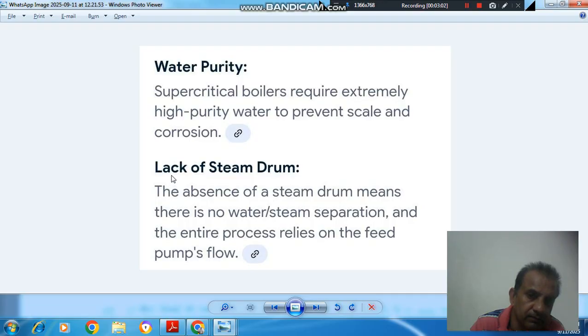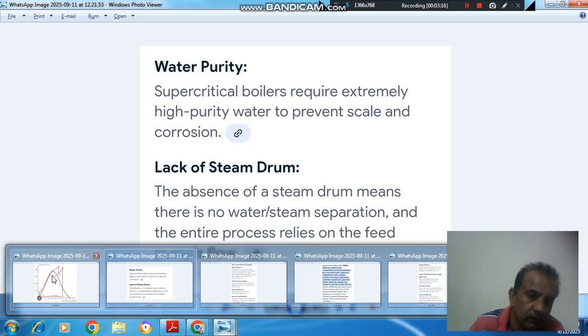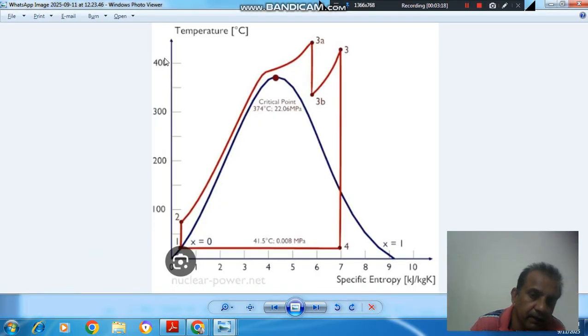And last one is lack of steam drum. The absence of a steam drum means there is no water and steam separation and the entire process relies on feed pump flow.